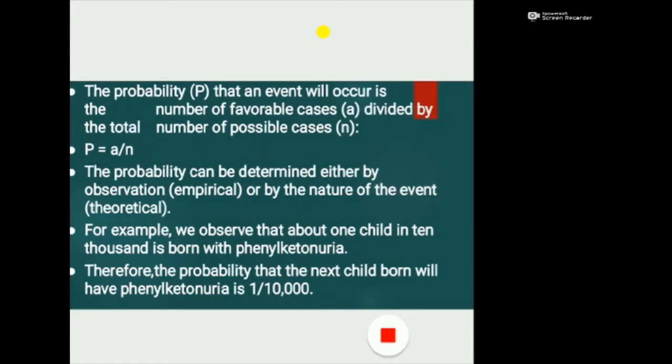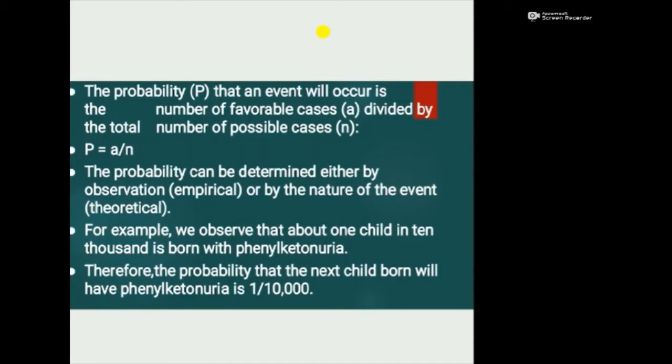Probability can be determined either by observation, that is empirical, or by the nature of the event, that is theoretical. Empirical probability of an event is calculated by counting the number of times that event occurs and dividing it by the total number of times that the event could have occurred. Theoretical probability of an event is calculated based on the information about the rules and circumstances that produce the event.